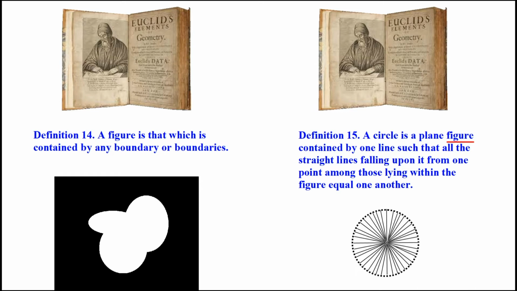And what is a plane? Well, a plane is a continuous sheet of paper. It's a continuous surface. That's what a plane is. And it says contained by one line such that all the straight lines falling upon it from one point among those lines within the figure equal one another. Okay, so we've got too many problems with that definition.